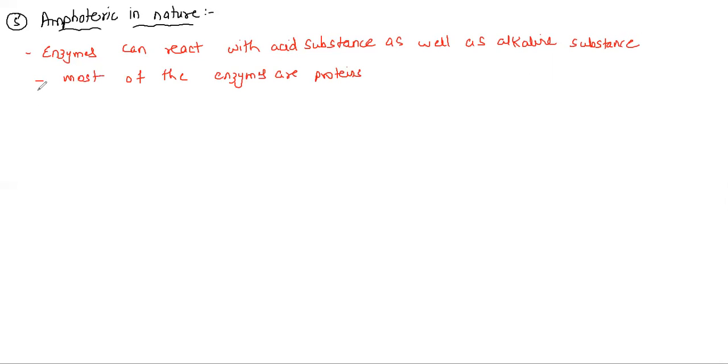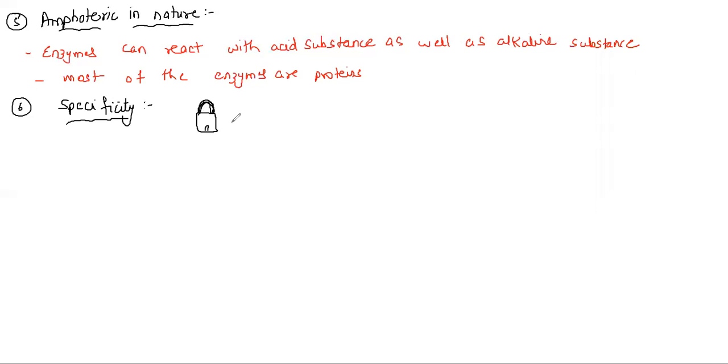Let's see the next property, and the most important point is with respect to specificity. I'll give you a very simple example to understand. You all know a lock has a key. Every lock will open only when it gets its key.